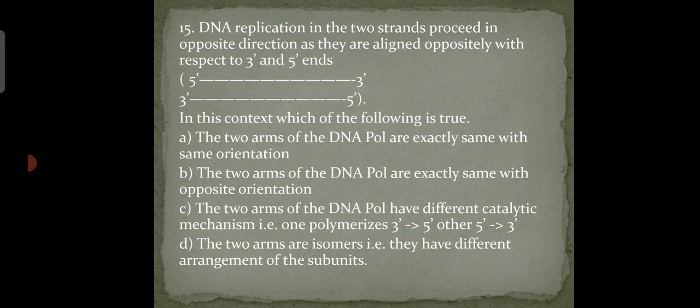So our answer is option A, which is the two arms of the DNA polymerase are exactly same with the same orientation. The two arms have the core subunits and beta clamp in the same orientation. The DNA strand loops through the lagging strand synthesizing arm to allow polymerization in the same direction, say right to left. However, both arms would polymerize from 5' to 3' direction only.